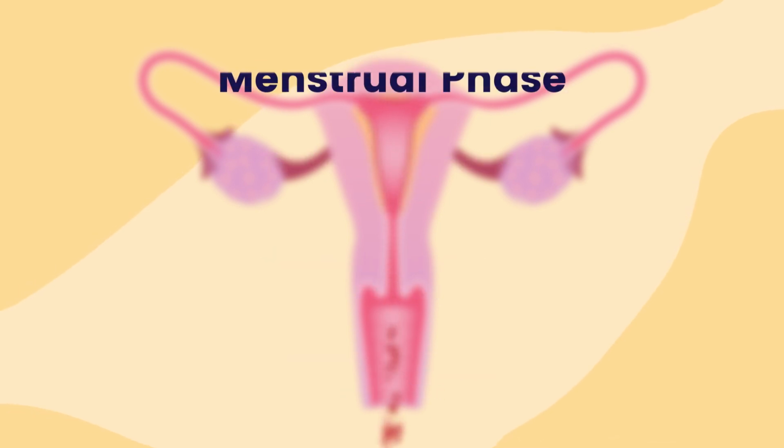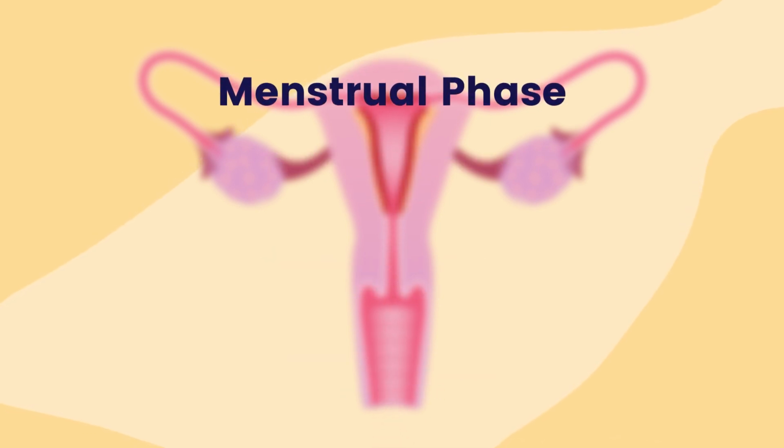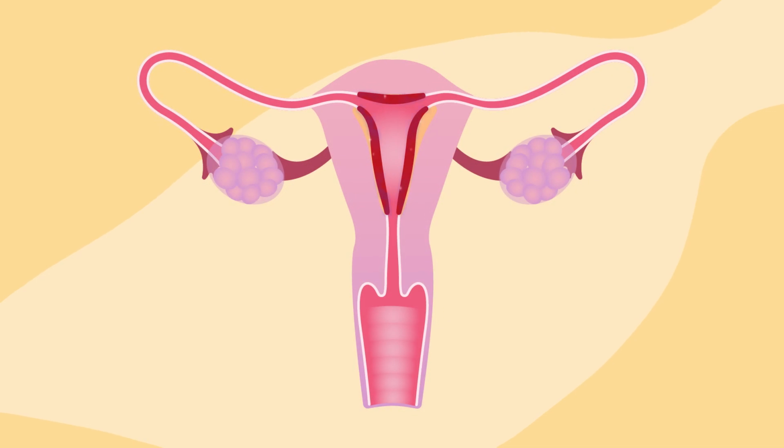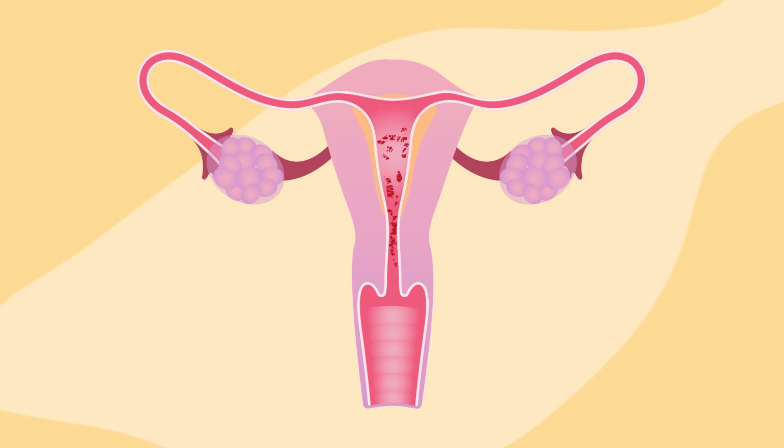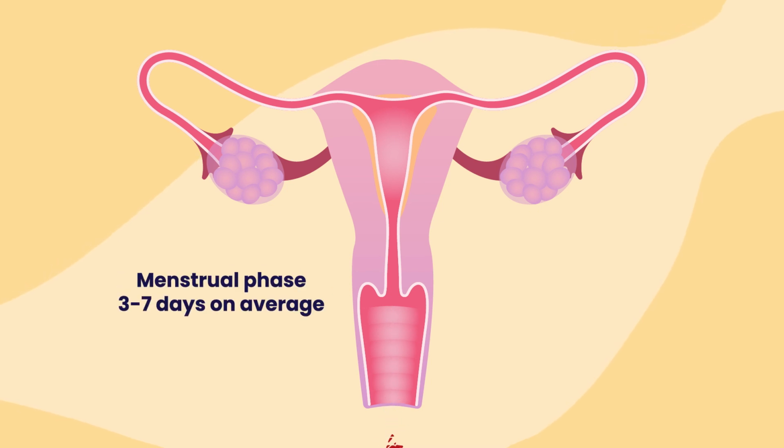The menstrual phase begins with the first day of the period, day 1 of the cycle. Menstrual bleeding occurs in response to a drop in the ovarian hormones, estrogen and progesterone, that occurs if a pregnancy hasn't taken place. The thickened uterine lining developed to support a pregnancy is no longer needed, so it sheds through the vagina. On average, the menstrual phase lasts for 3 to 7 days.